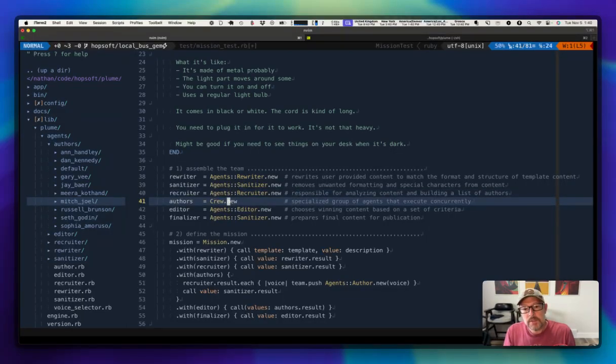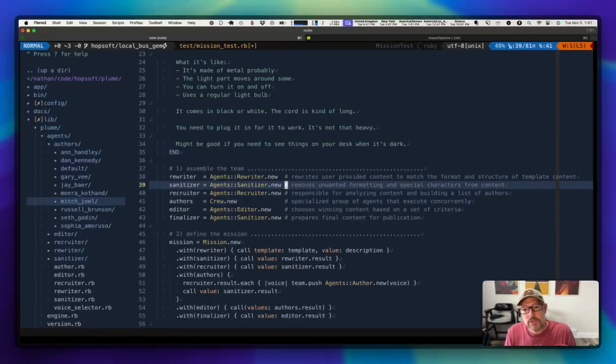So to facilitate our authors, I create what I call a crew. The unique thing about a crew in this agent system is that a crew can all operate in parallel. The other neat thing about a crew is it can run any agent. So they don't all have to have the exact same behavior. It could be any agent that receives the message payload and can operate on that message payload. So they could be completely disjointed and unrelated as long as they are okay to run in parallel.